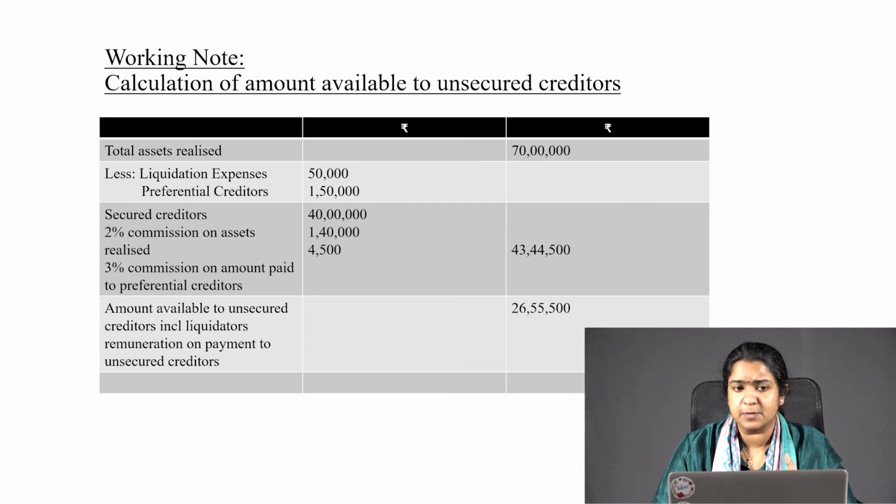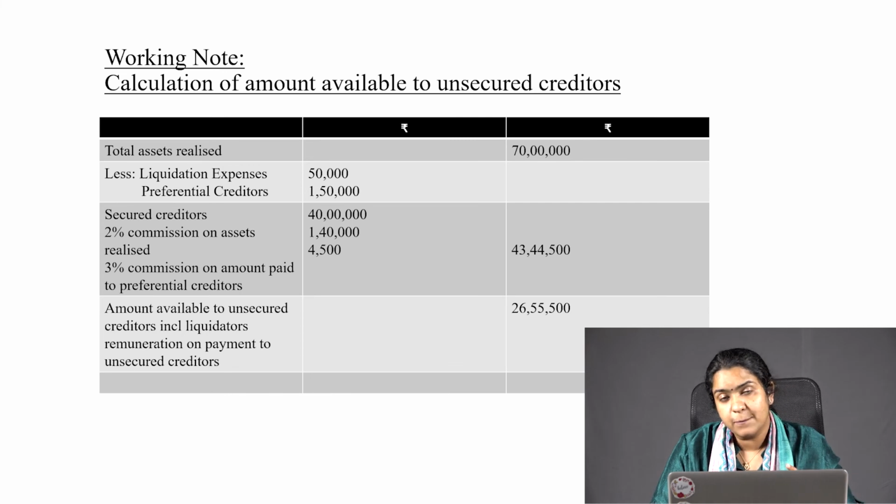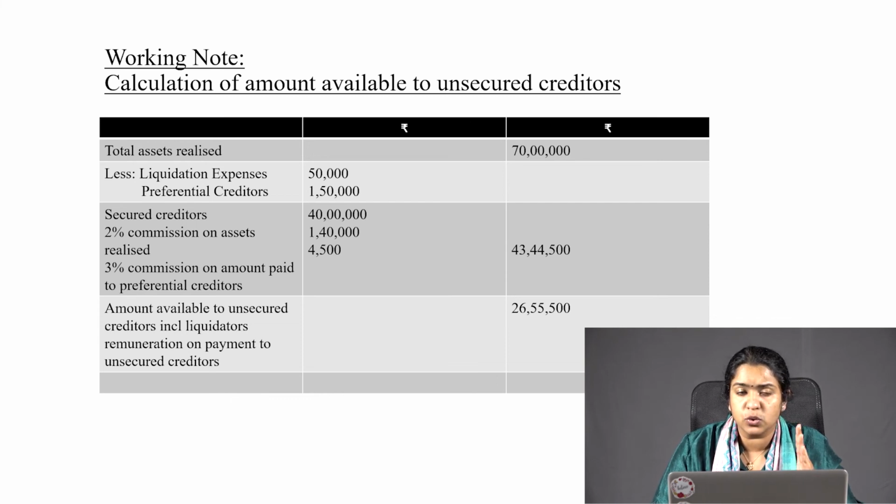Then as per order, you have secured creditors. Then you have the percentage commission on asset realized and 3% on preferential creditors. So asset realized at 2% will give a total of 1,40,000. 3% commission on the amount paid to preferential creditors gives an amount of 4,500. So the total of that is 43,44,500.